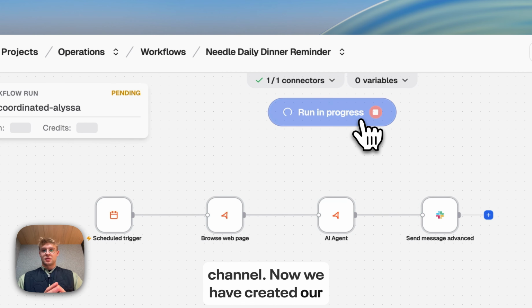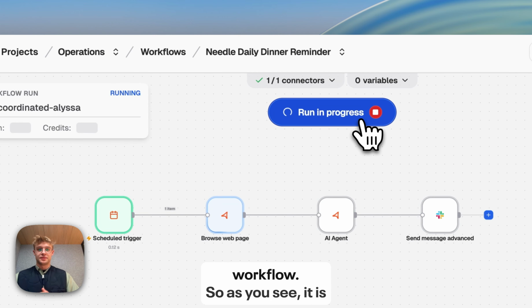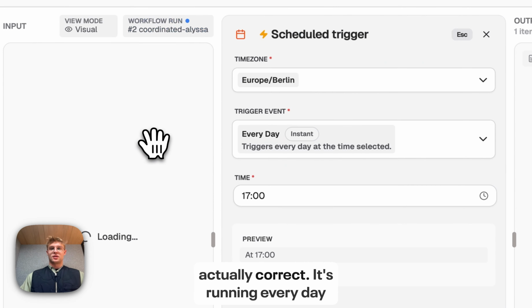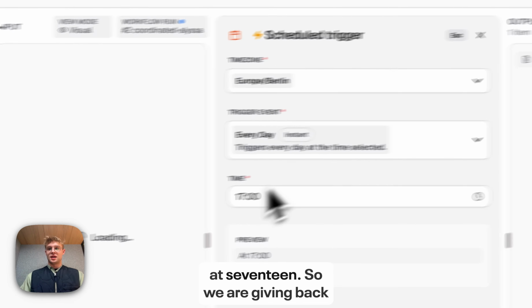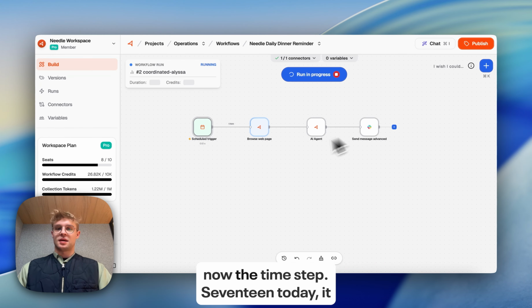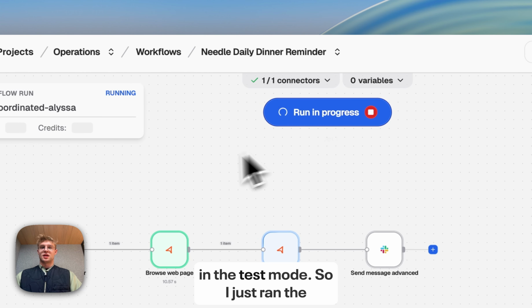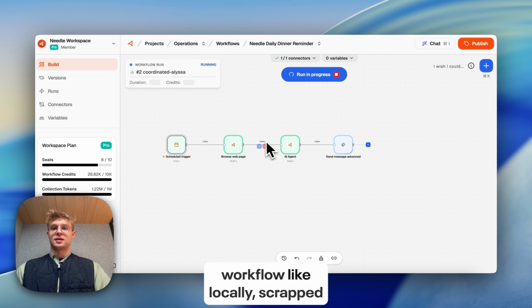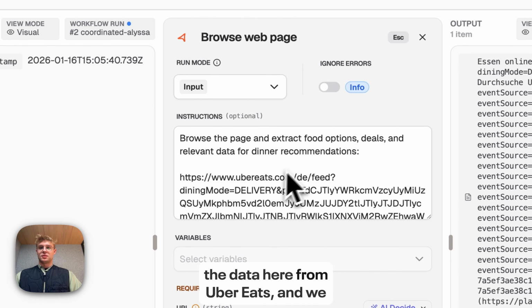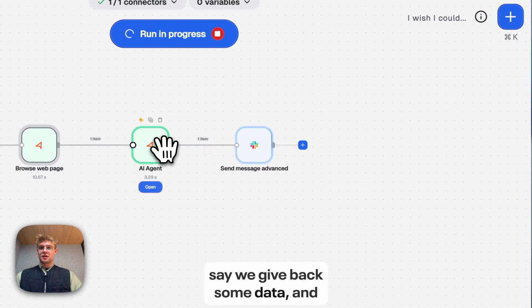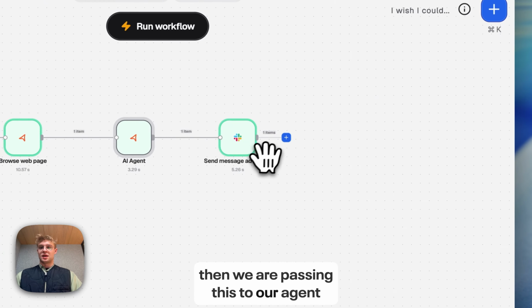Now we have created our workflow and we want to run it. As you see, it is actually correct. It's running every day at 17. So we are giving back the time step, 17 today, it should run. Now we are running this in test mode. I just ran the workflow locally. It scrapes the data from Uber Eats, and we give back some data. And then we are passing this to our agent node.